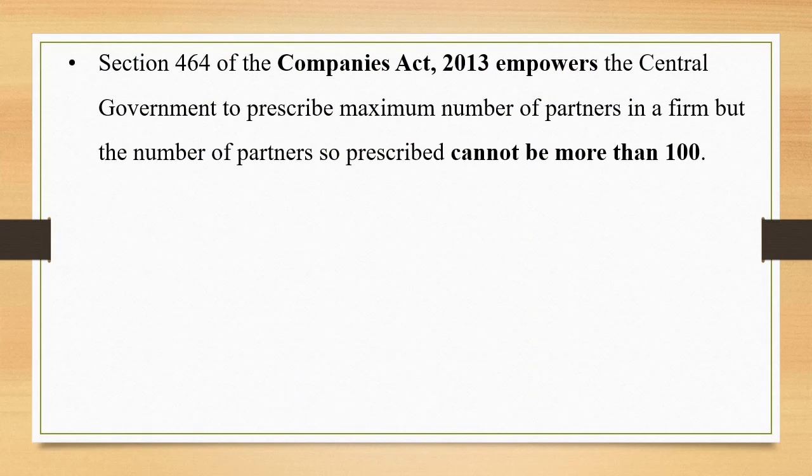Section 464 of the Companies Act 2013 empowers the central government to prescribe the maximum number of partners in a firm, but the number of partners so prescribed cannot be more than 100. This is also a very important question. How many maximum partners can be there in a partnership firm? So let us know something about that.